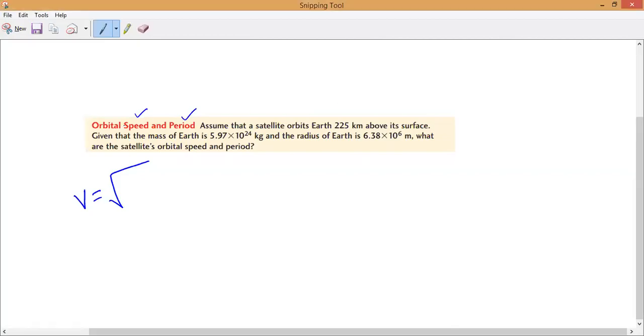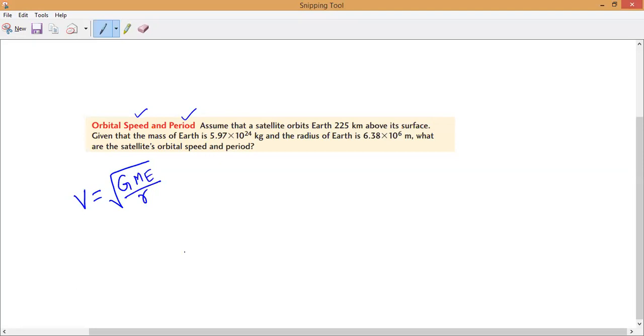They are asking here for orbital speed as well as orbital period. So first, orbital speed. What is the formula? Orbital speed V is equal to the square root of capital G into mass of Earth divided by the radius R.